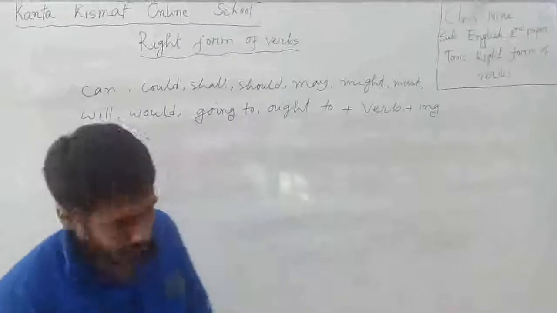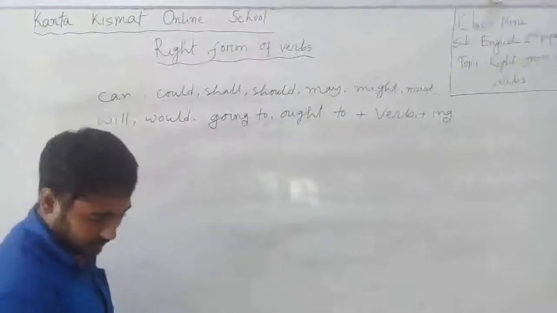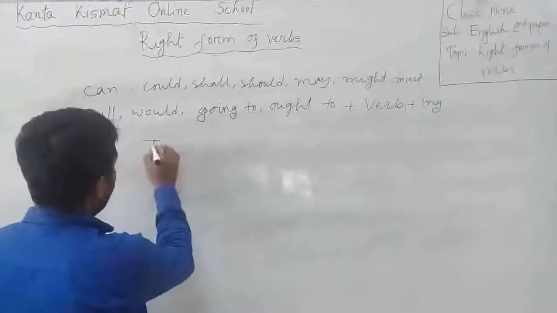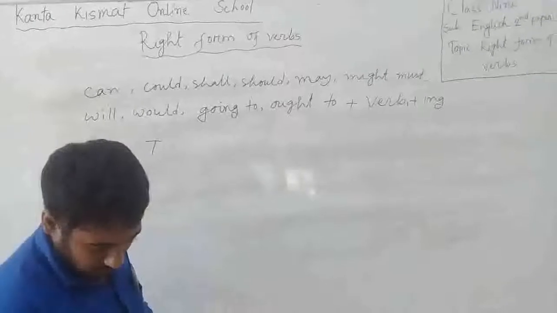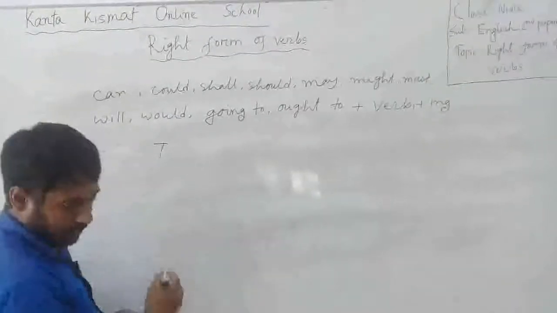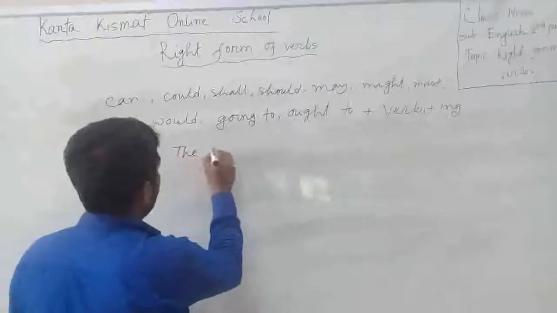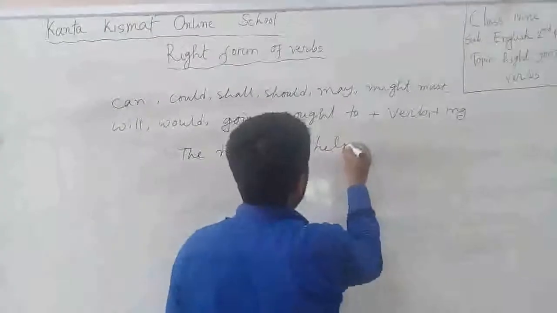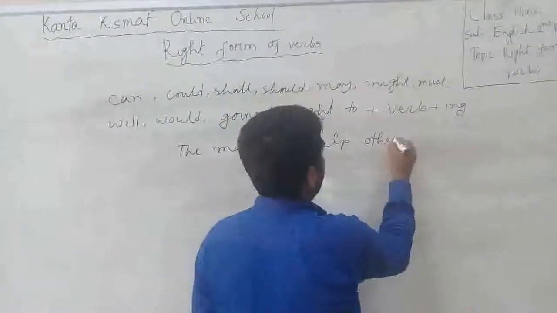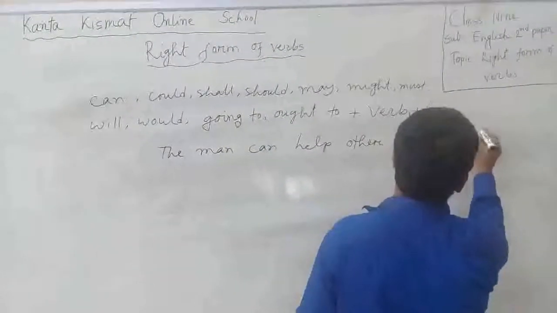Okay, dear students, now I will show you some examples. The man can help others to stay well.